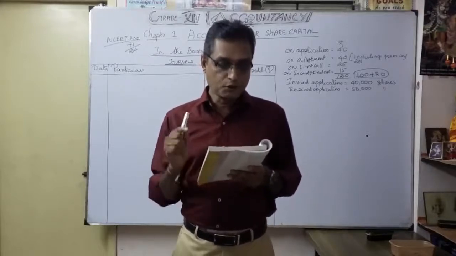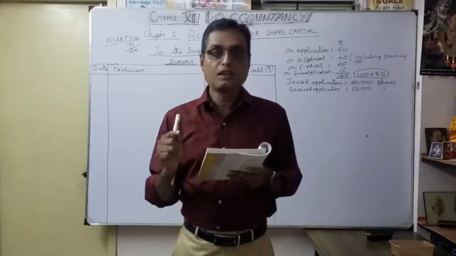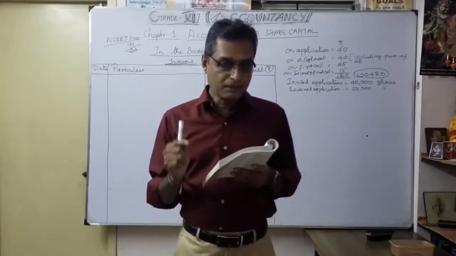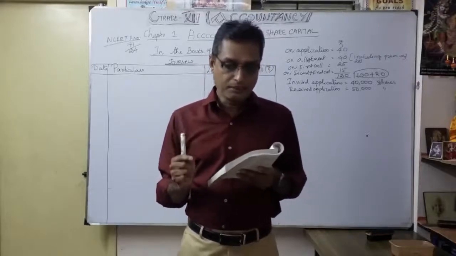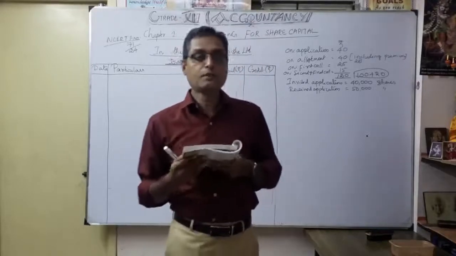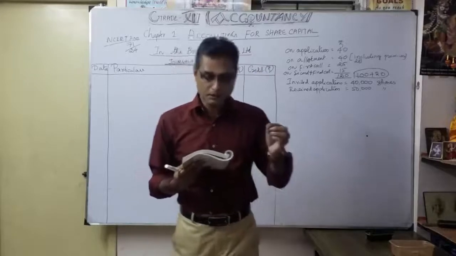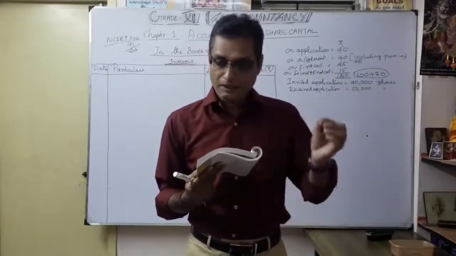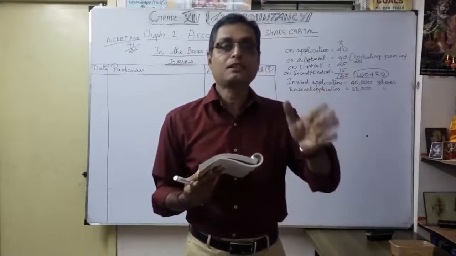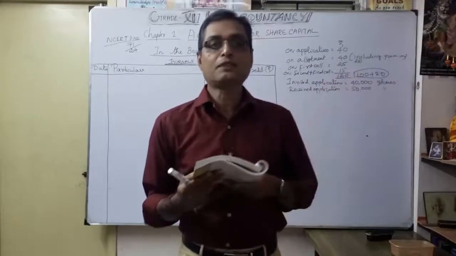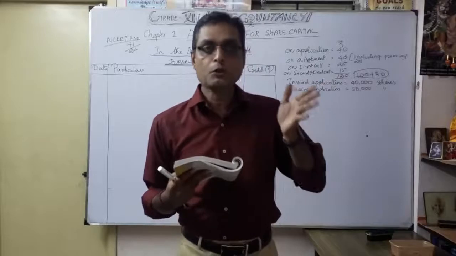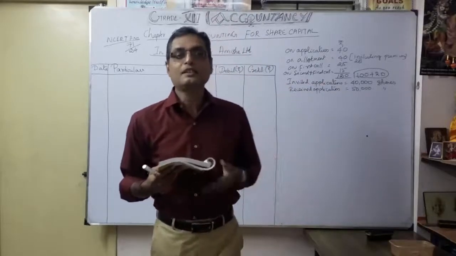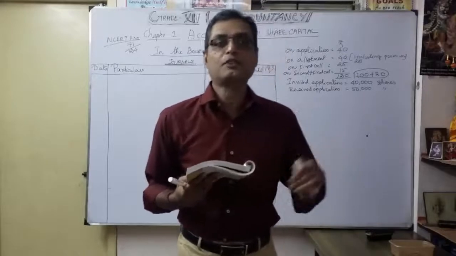Rohit, to whom 600 shares were allotted, failed to pay the allotment money and his shares were forfeited after allotment. Here Rohit was allotted 600 shares, failed to pay allotment money, and his shares were forfeited immediately once the allotment defaulted. So we pass a journal entry when, after the share allotment money is received, we immediately forfeit this.